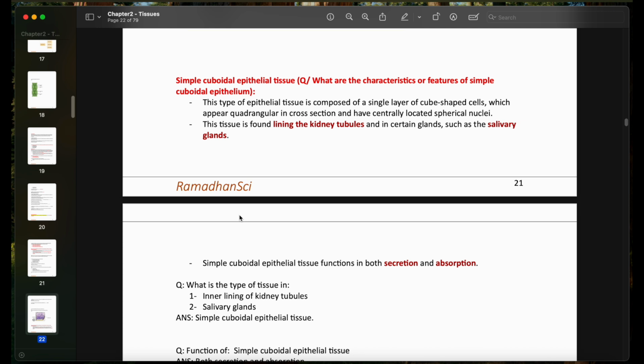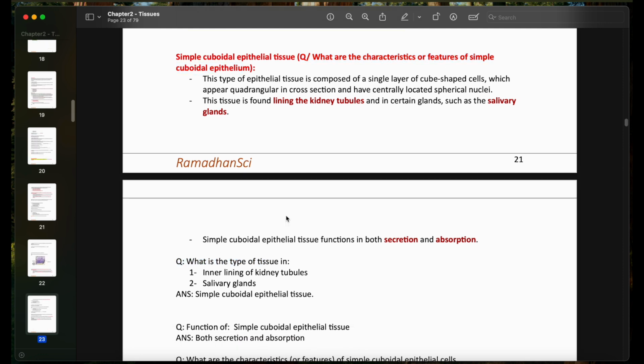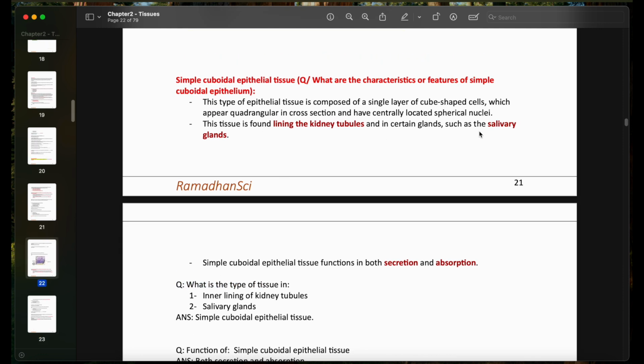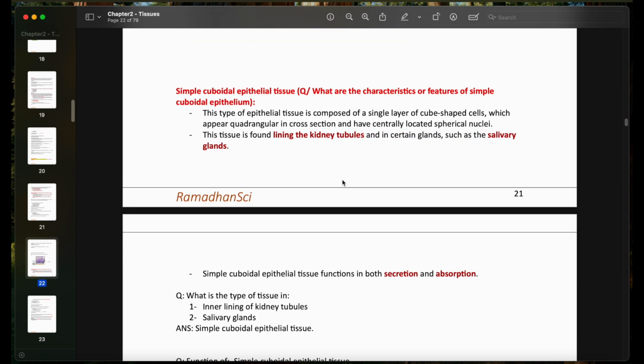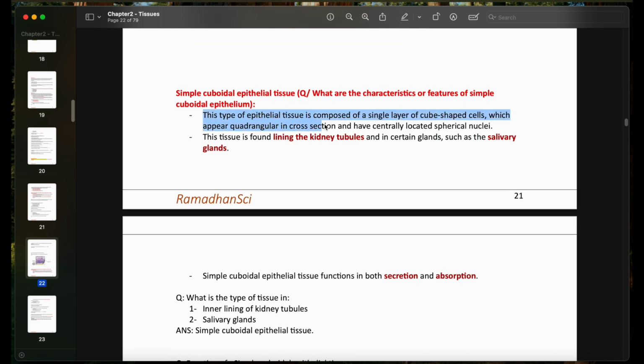Now the simple cuboidal epithelial tissue. Again, we're going to have the characteristics, and the classic question is what are the characteristics or features? And you write down everything. Or we're going to have specific questions where you extract some small answers from the text. Again, this type of epithelial tissue is composed of a single layer. Of course, single layer because it's simple. Every time we have a simple, it's a single layer of cube-shaped cells which appear quadrangular in cross-section.